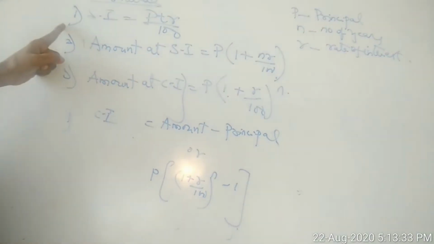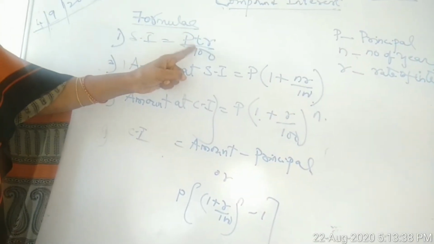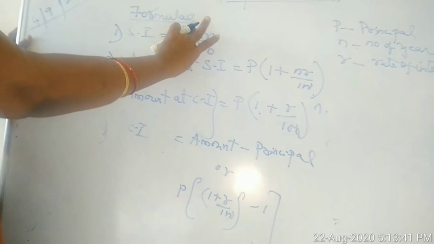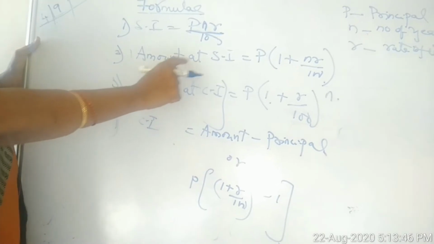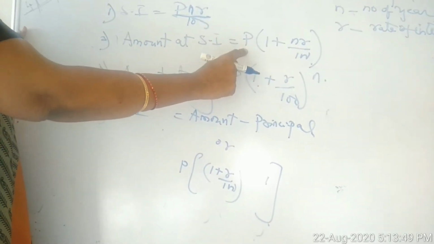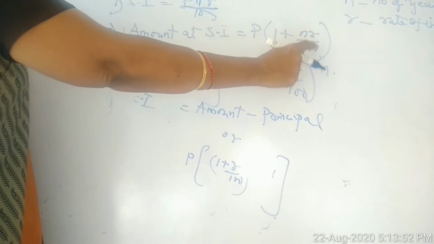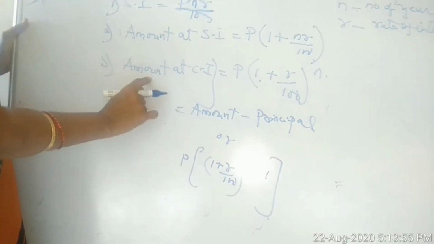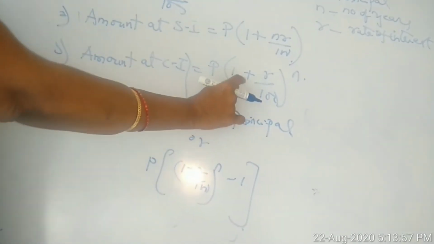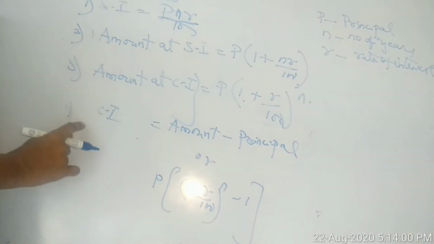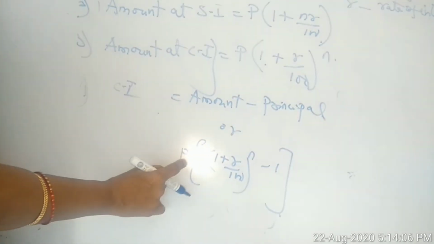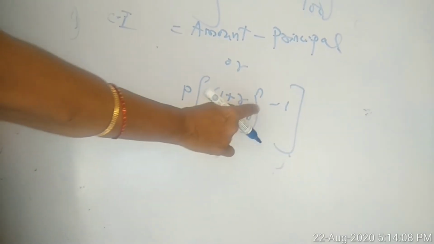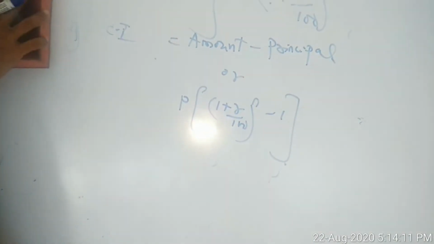Yes, SI, PTR by 100. P for principal, T for time, R for rate. Or you can use the formula PNR by 100, both mean the same. Amount at SI is equal to P into 1 plus NR by 100. And amount at CI is equal to P into 1 plus R by 100 whole power N. CI is equal to amount minus principal, or P into 1 plus R by 100 whole power N minus 1.